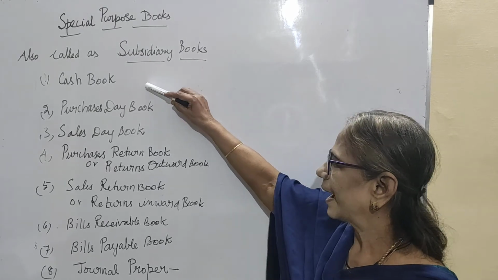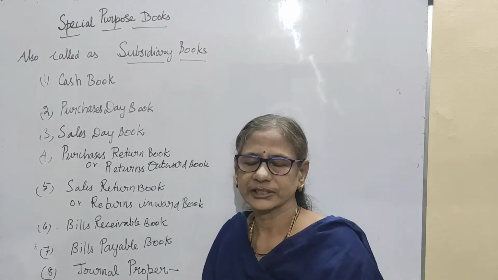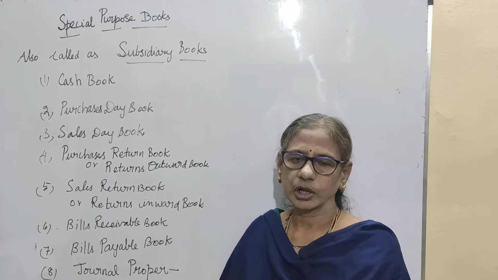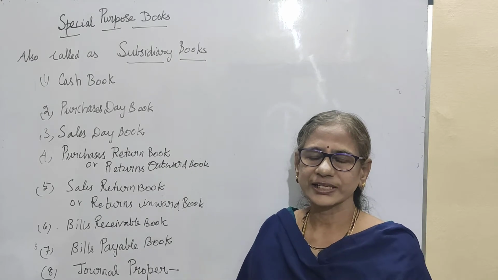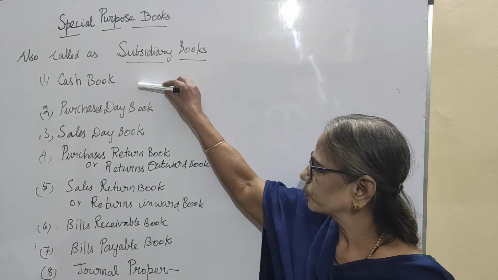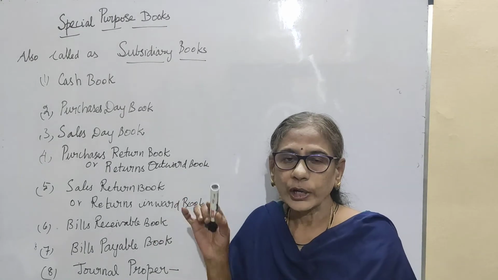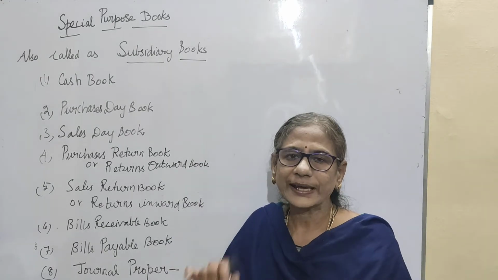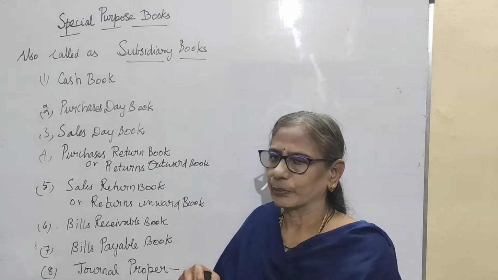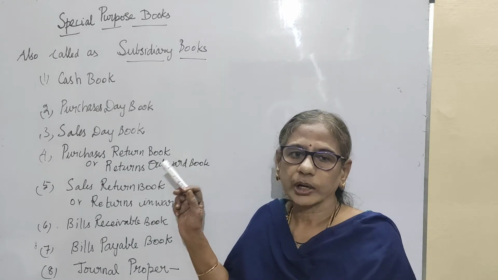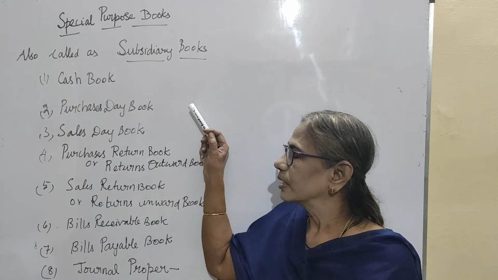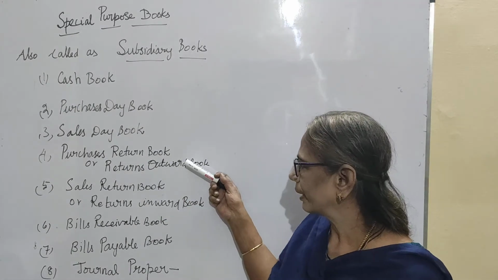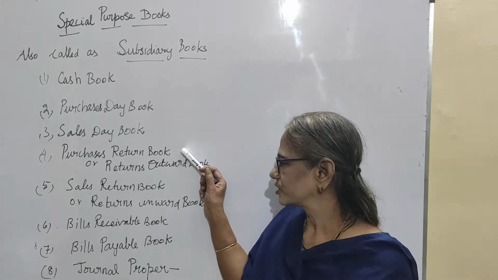Cash book: all cash transactions related to the purchase and sale of goods, purchase of assets, and all the expenses, all the receipts and payments, everything will be there in the cash book. Then purchases day book: only the credit purchases are entered in the purchases day book. Then sales day book: only credit sales are entered in the sales day book. Then purchases return book: whatever goods purchased on credit basis, if returned to the supplier, will be entered in the purchases return book.